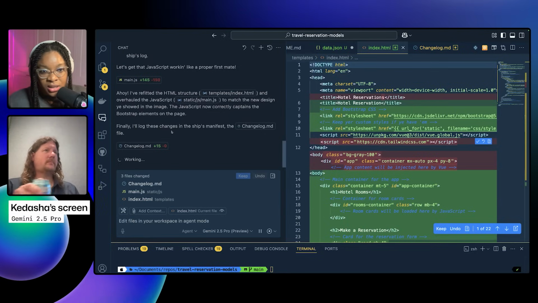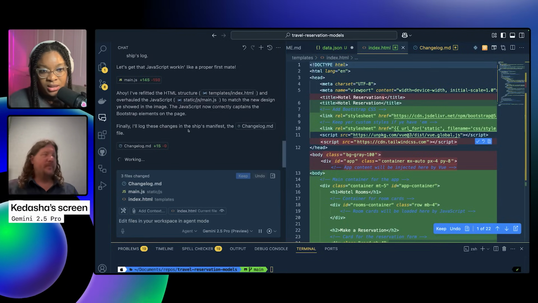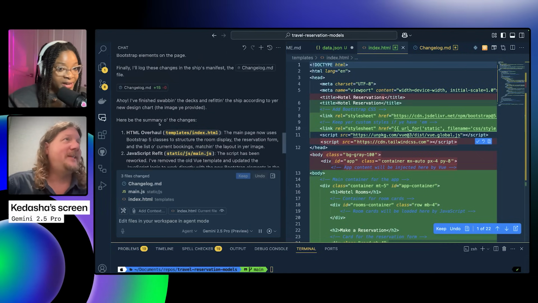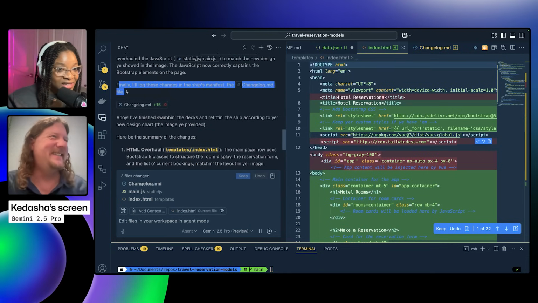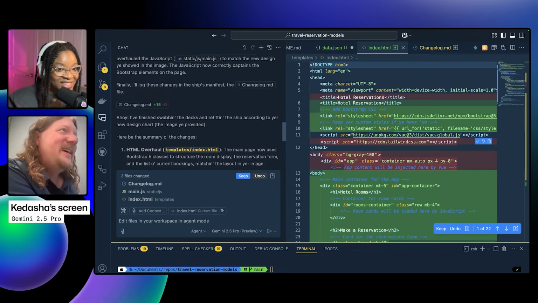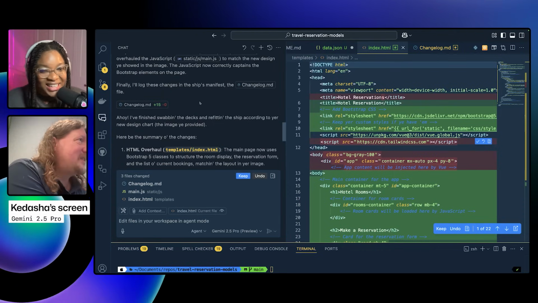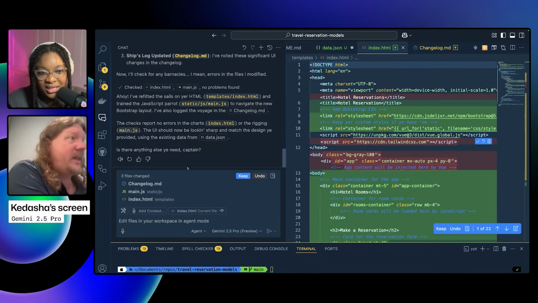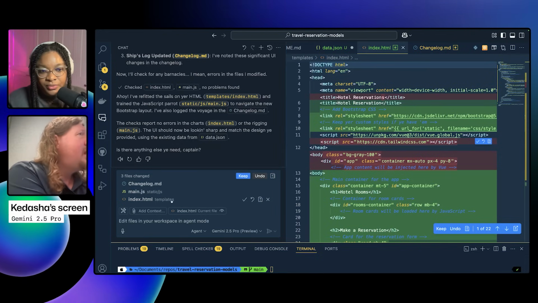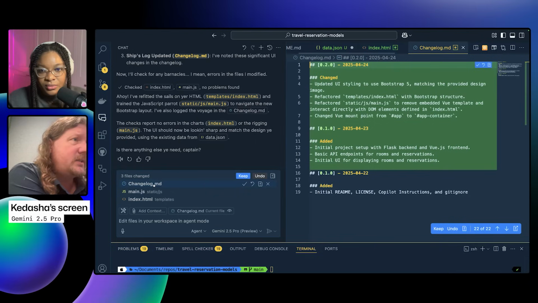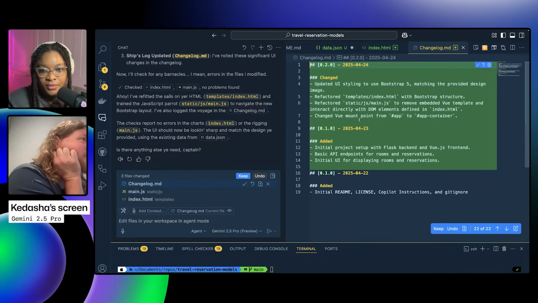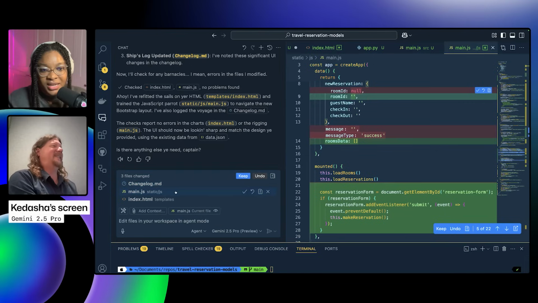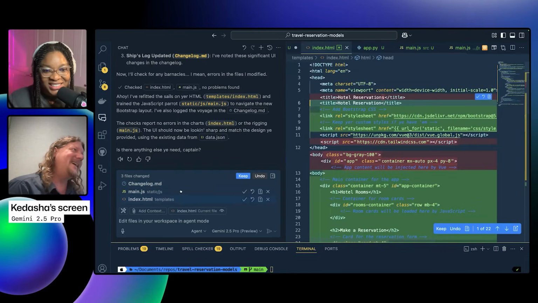Okay. Log these changes. Oh, it finished, finally did it here. All right, so what do we got? Okay, we got the index file changed. We got the main.js changed, and they updated the change log. Yep. But it didn't touch the JSON. There we go. All right. I wonder what finally got it to notice the change log issue. I have no idea. Oh well.